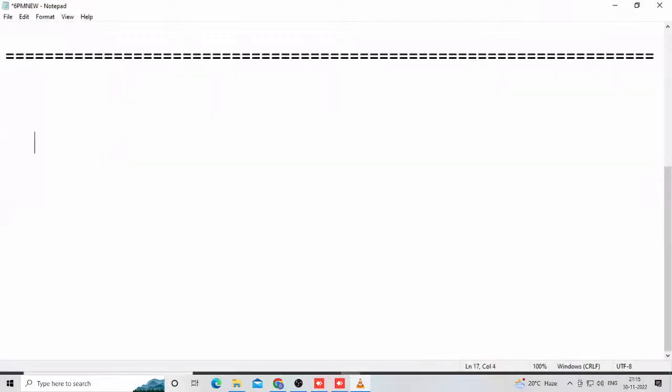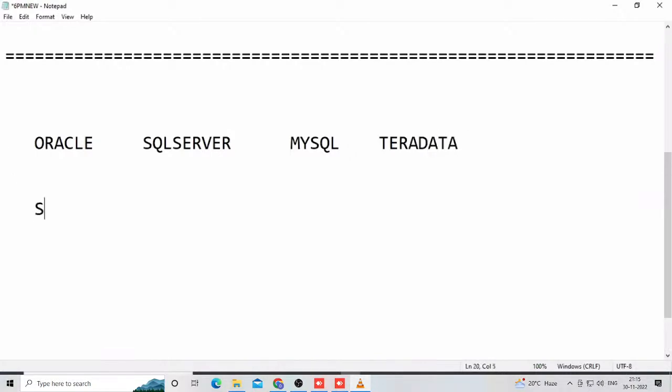Slowly observe here. This is a demo class, so I am telling something only. Oracle is a product from Oracle Corporation. SQL Server is a product from Microsoft. MySQL is an open source product, that is also now from Oracle. Teradata is a product from NCR Corporation. Sybase is a product from Ingres Software. Like this, so many products are there. All these products are relational databases, or all these products are implemented based on the relational data model.